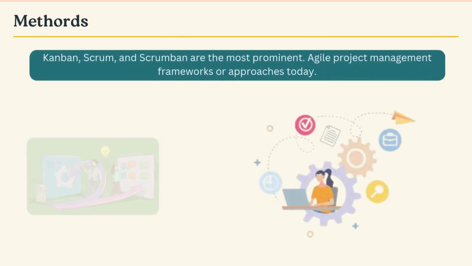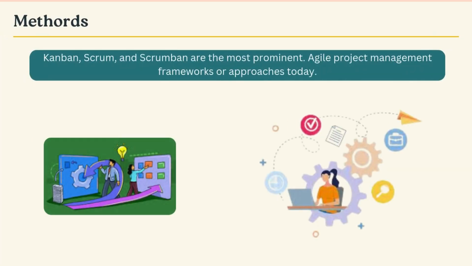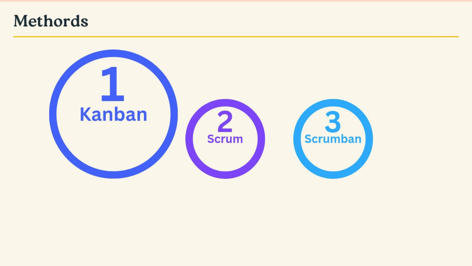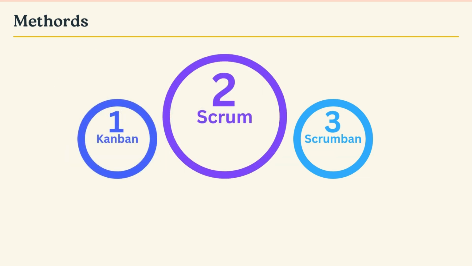Popular agile frameworks. As agile became popular, many frameworks emerged. Some of the most prominent ones include 1. Kanban. Kanban is a method focused on continuous process improvement and evolutionary development. Its 6 key practices include visualizing work, limiting work in progress, managing workflow, defining clear process policies, implementing feedback loops, and encouraging collaborative improvement.